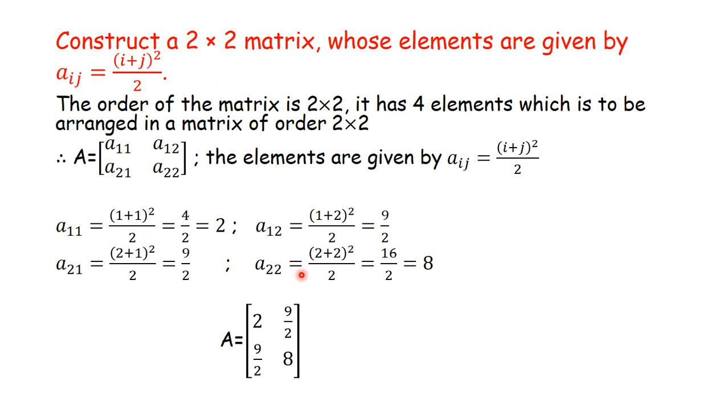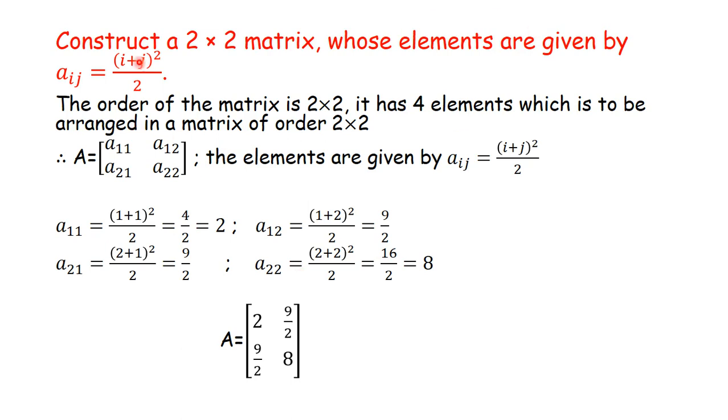Now suppose you are asked to construct a 2 by 2 matrix whose elements are given by Aij is equal to (i plus j) whole square by 2. Then the order of the matrix is 2 by 2.